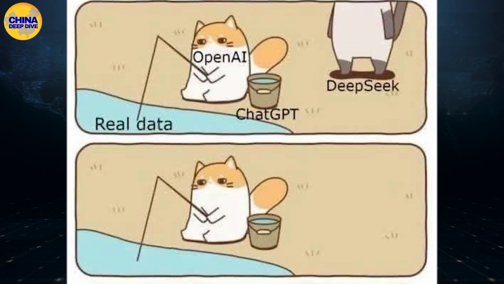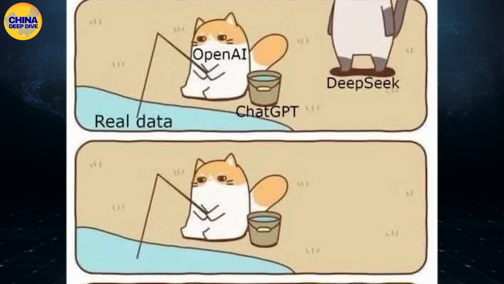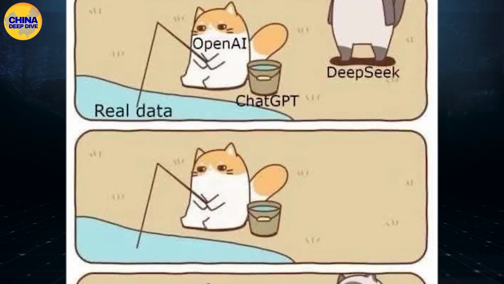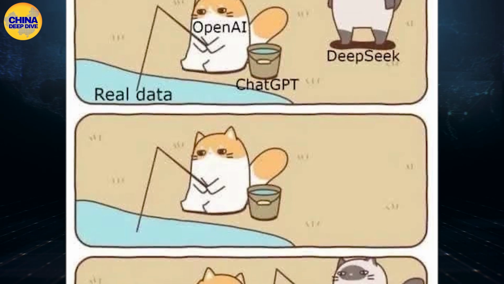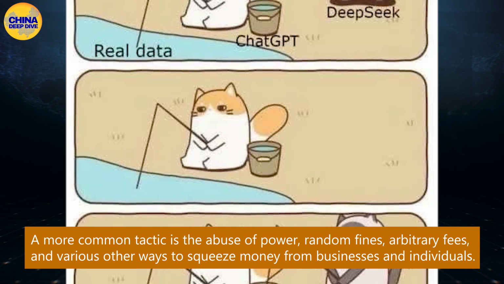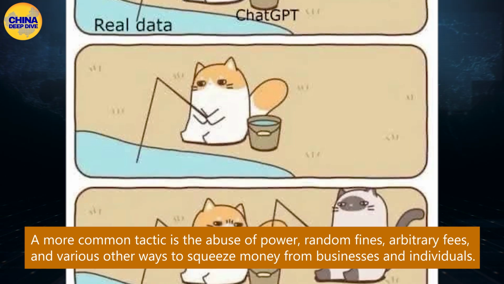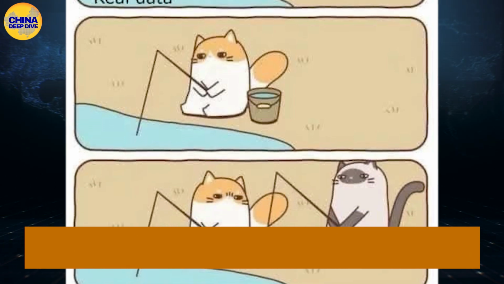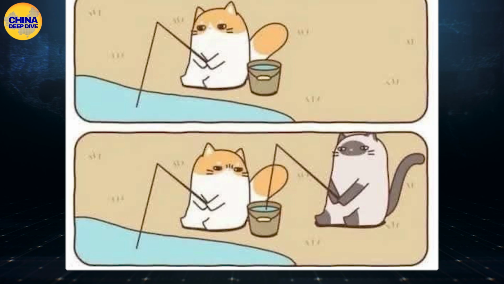It shows a little cat named OpenAI fishing by the river. The cat catches fish and places them in a bucket labeled ChatGPT. Then a bigger cat named DeepSeek comes along, dips its fishing rod into the bucket, and starts catching the fish. The result is clear. The big cat saves time, effort, and costs while taking all the hard work the little